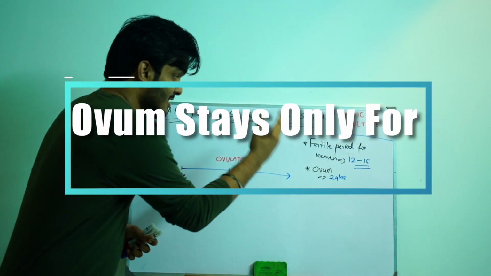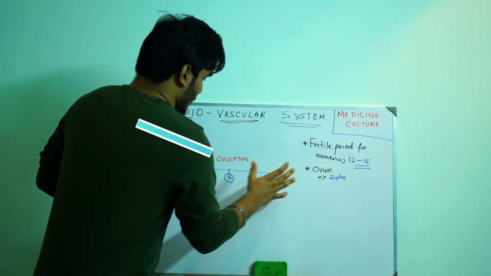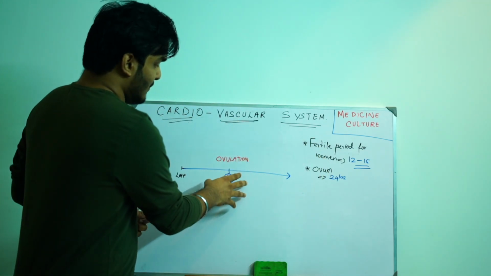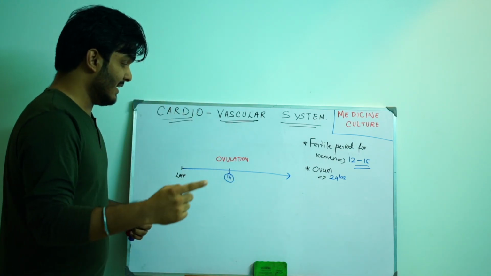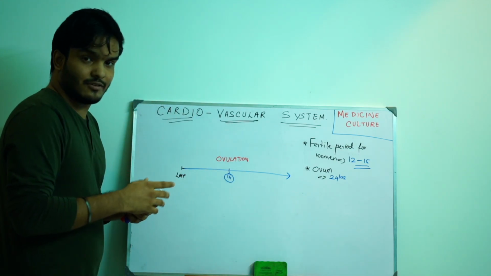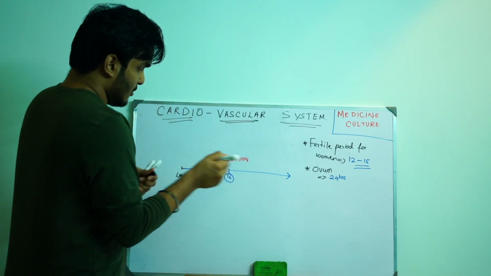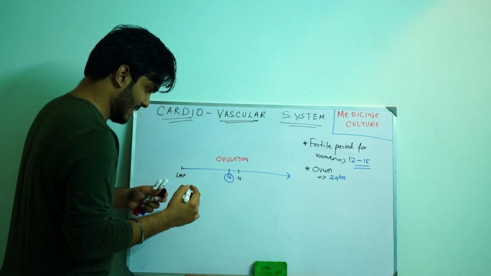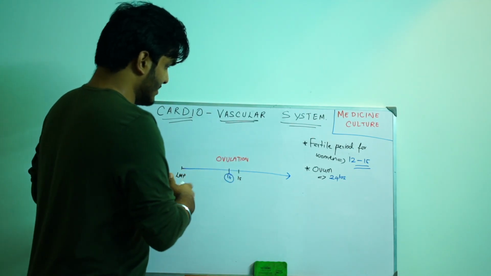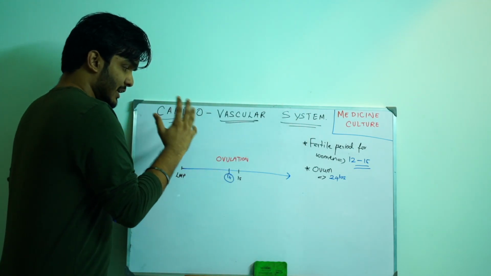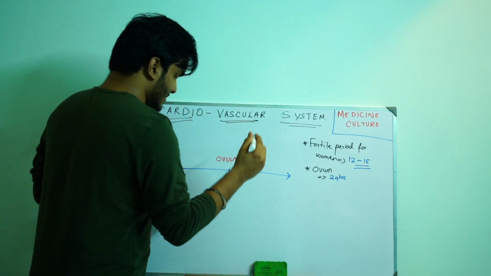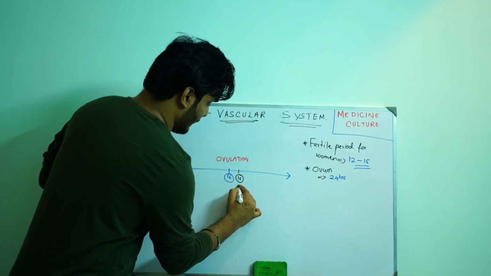So if ovulation happens on day 14, there is only one day left for the sperm to fertilize the ovum. So let's take day number 15 as the day of fertilization. Let's say the sperm has reached the fertile period of the woman, met the ovum and fertilized it. Let's take this day as the day of fertilization.